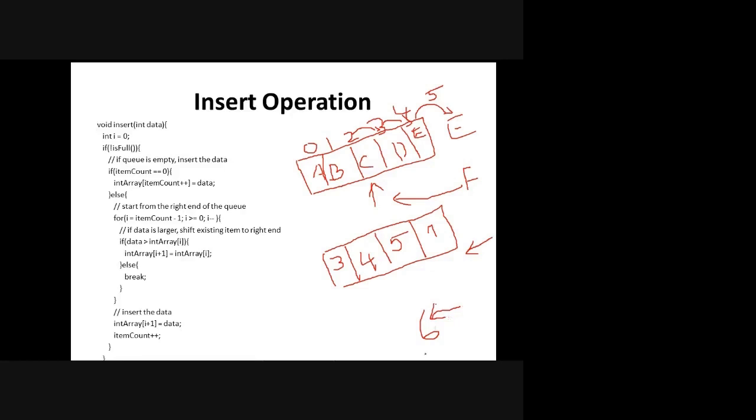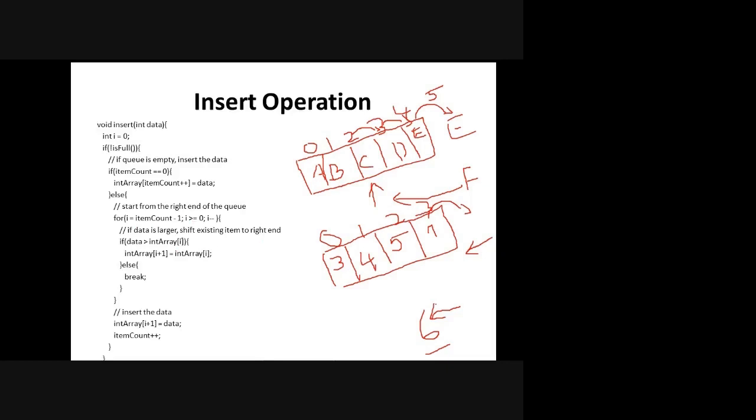So now my sixth priority is entering. Once again the same procedure: I'll be comparing with 7. My priority is higher, so I will move here. That is what this line does: item count - 1, i greater than 0, i minus minus. We are decrementing it, right? If it is 0, 1, 2, 3, I'm doing minus minus only, searching from this position. So my total item count - 1, and it should be i greater than 0, i minus minus.